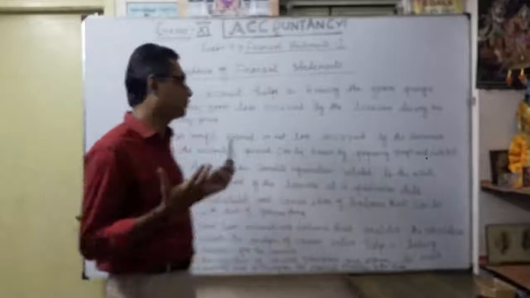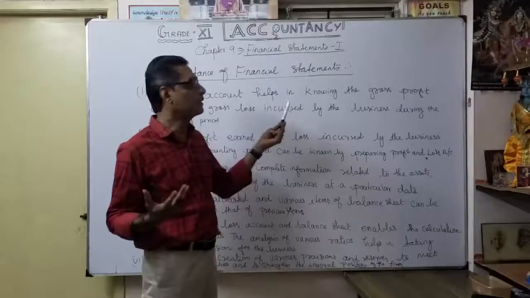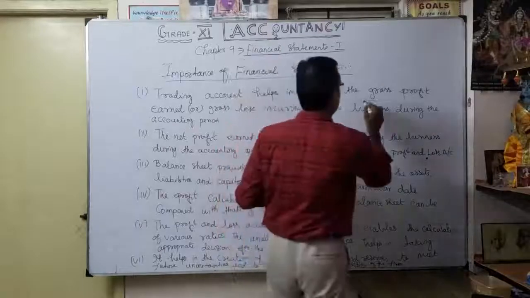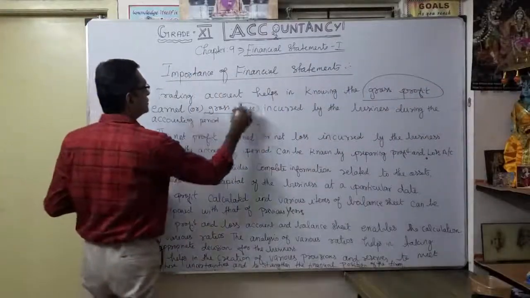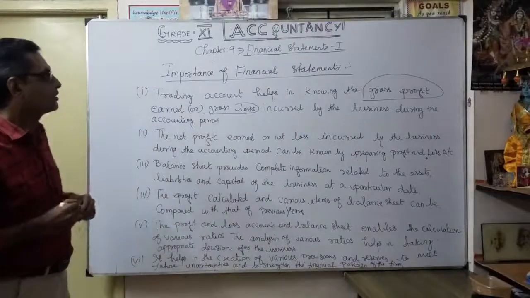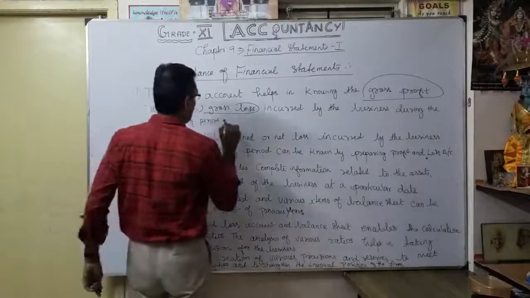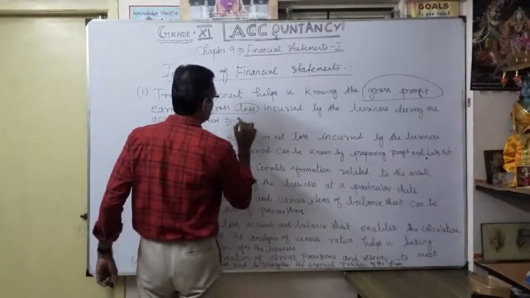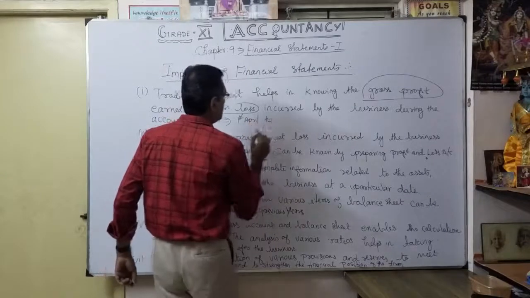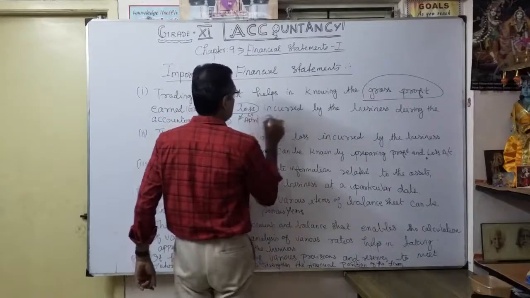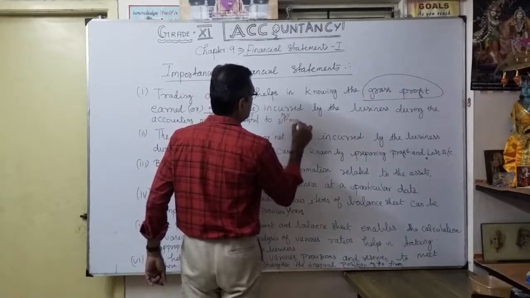The first one, you know, already discussed. Trading account helps in what way? Knowing the gross profit or gross loss incurred by the business during the accounting period. So what is the accounting period? So once again I am telling you, always in India, 1st April of the current year, then next year 31st March.